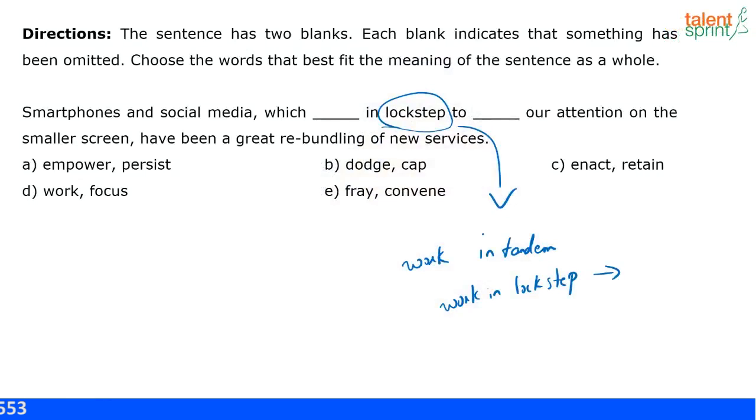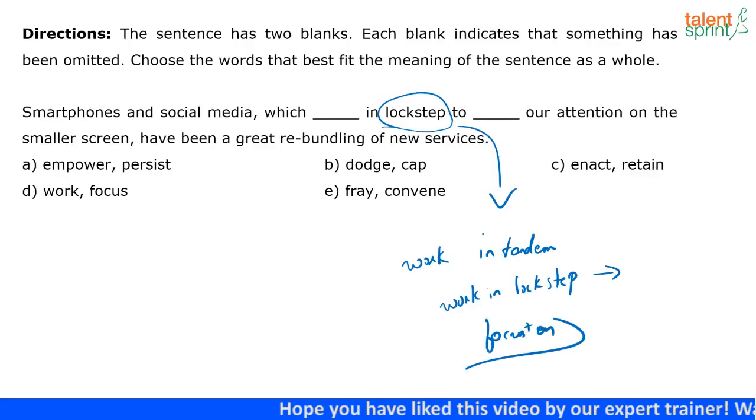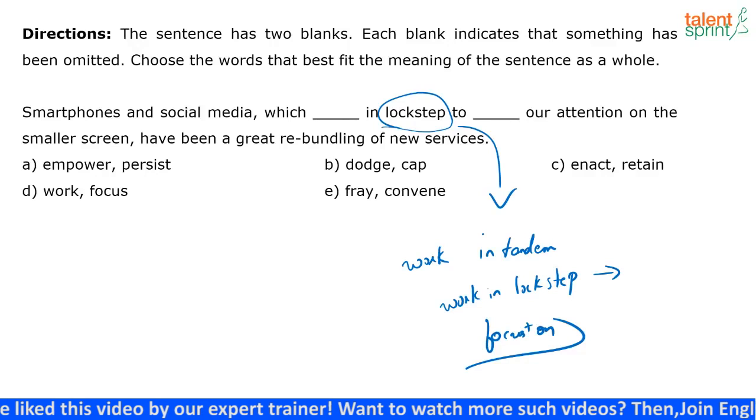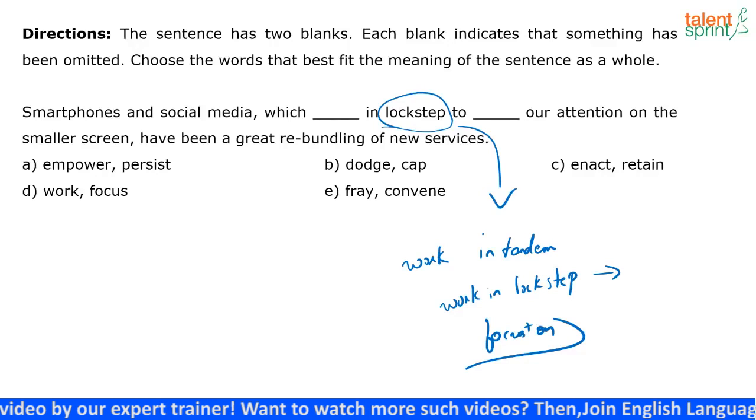So smartphones and social media, both of these are working in tandem, working in lockstep to do what? To focus our attention, focus on. This is another collocation that we know, right? Focus our attention on the small screen have been a great rebundling of new services. That's it. Nothing else makes logical sense at all.